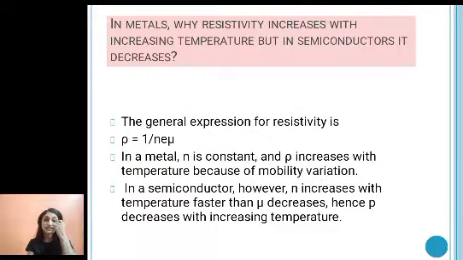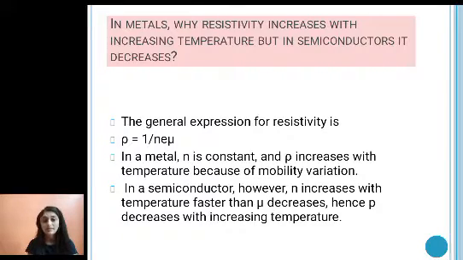Now if you take the example of semiconductor, it is just opposite. So why is it so? We know that resistivity is given by rho equals 1 upon Ne mu. That means in a metal, the resistivity depends upon the mobility, because n is constant and e is constant, and rho increases with temperature because of the mobility variation. In a semiconductor, however, n increases with temperature.